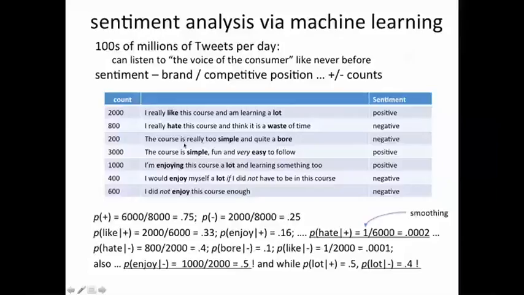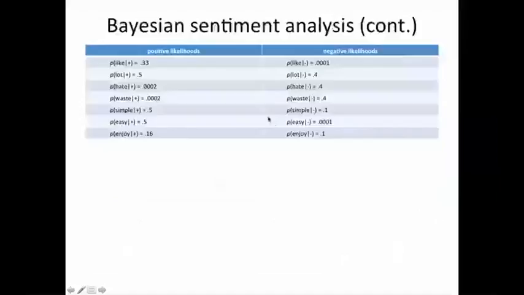We're only going to consider the words marked bold, and for these words the likelihood probabilities look like this. So we can compute the probability that like occurs amongst all the positive comments, easy, and so on, and simply the same thing is done for the negative comments. You can work this out for yourself. It's a good exercise to do.